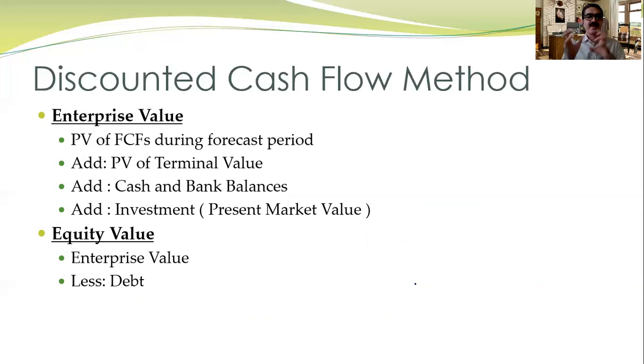Now we come to enterprise value. What we do is total up all the PV of FCFF during the forecast period. Then we add the terminal value, the PV of the terminal value. We add cash and bank balances, and we add the investments at present market value. So we get the enterprise value. Equity value is enterprise value minus debt, because we don't work for the debt. So whatever the enterprise value is, just reduce the debt, and you get the equity value.